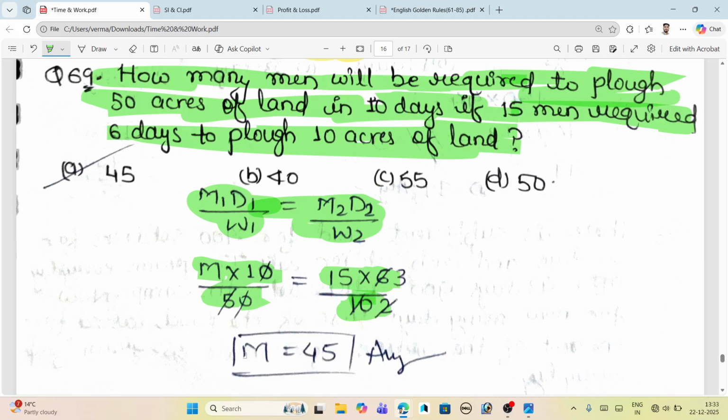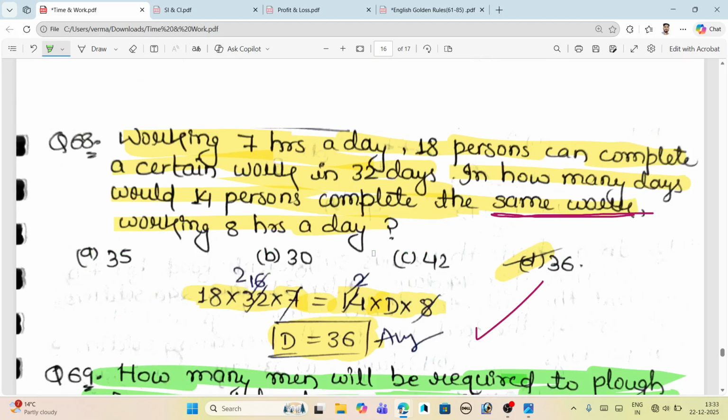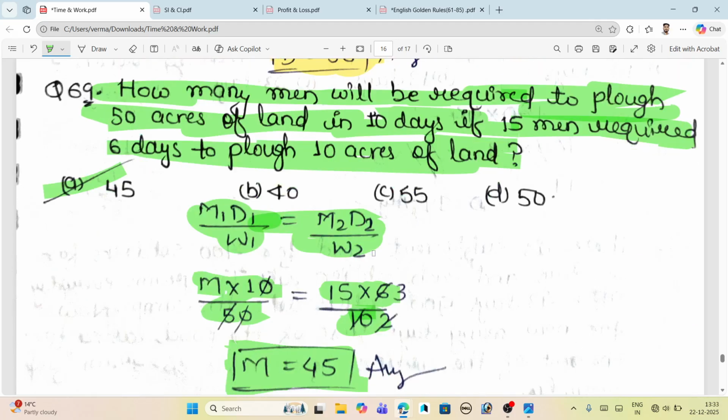Okay, we will get the value of m is 45, that is, the number of men is 45 in the first segment. So this is our right answer. This is the approach when w is given and when w is not given. This is the easiest segment. Okay, so here it is.